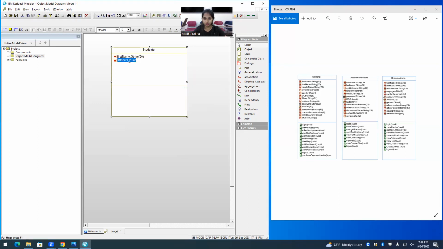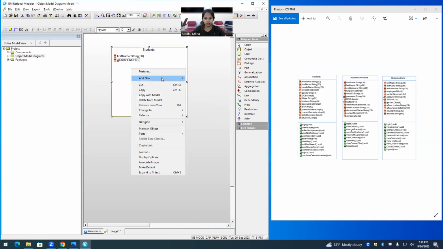And you can keep adding more attributes by clicking on add new attribute and type in the next attribute. For example, let me type gender. Gender, which represents the character. Usually gender can fit in around 10.